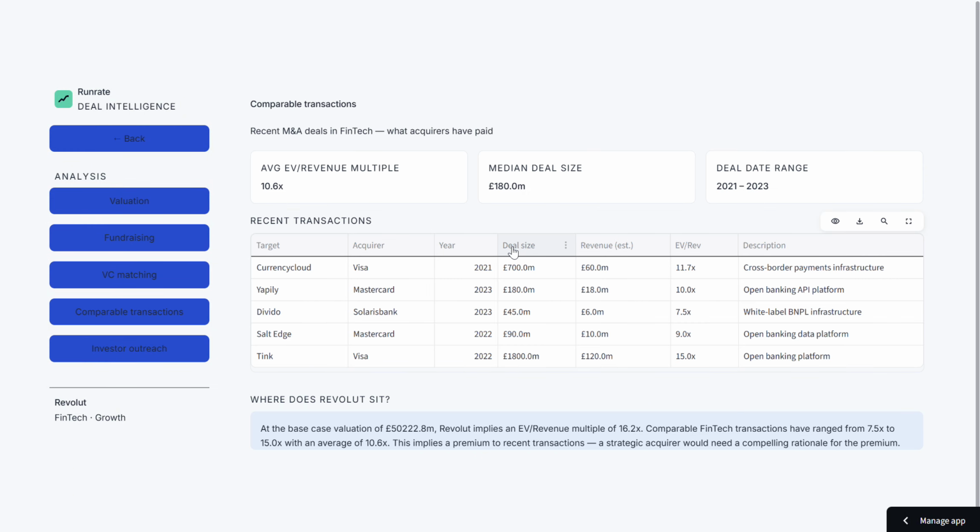This tab grounds valuation in what acquirers have actually paid. 5 real M&A deals in fintech, where the sector average multiple is and where our company sits relative to it. If the implied multiple sits above the transaction average, it flags directly and tells you a strategic acquirer would need a compelling rationale for the premium. That kind of honest output is what makes the tool useful rather than just impressive looking.